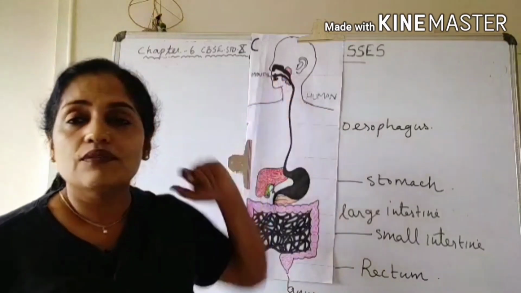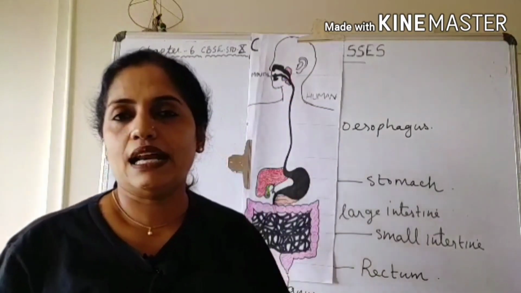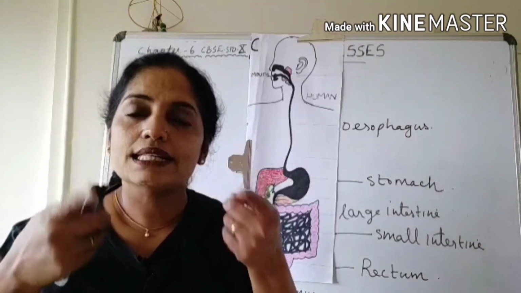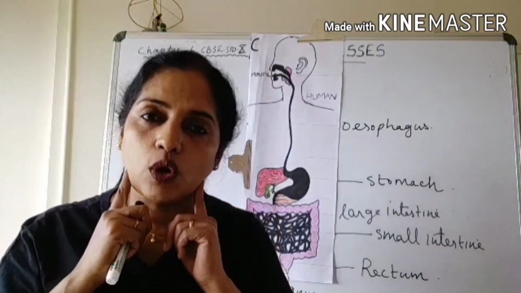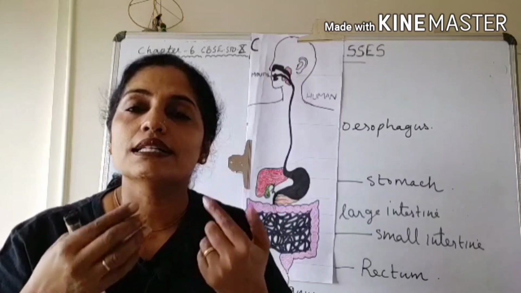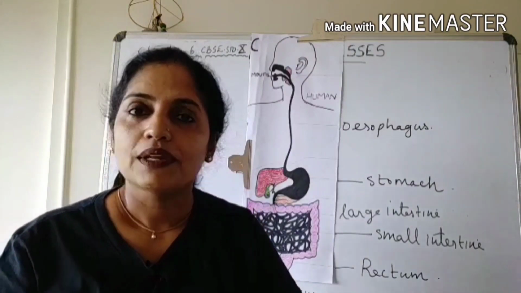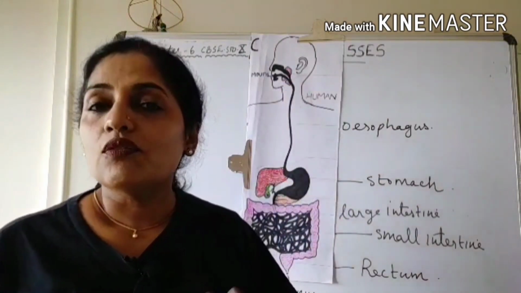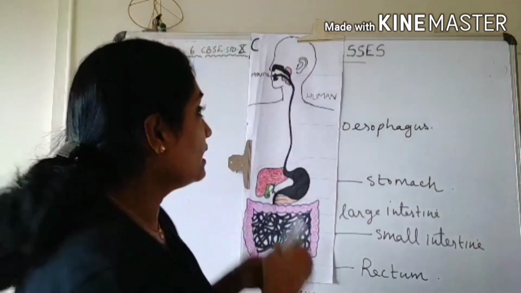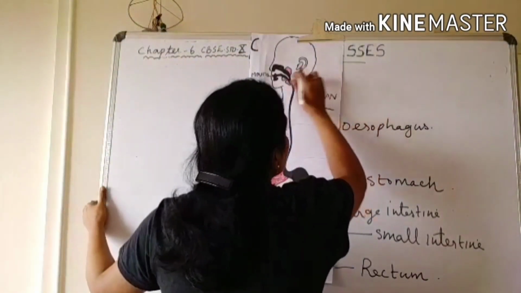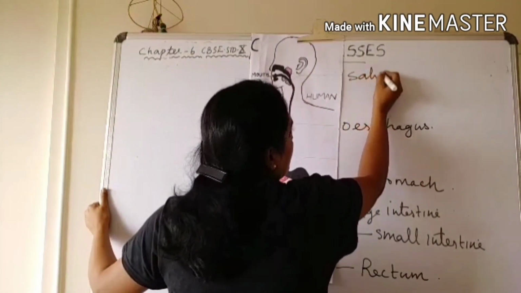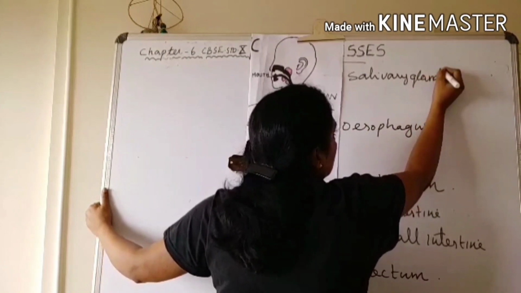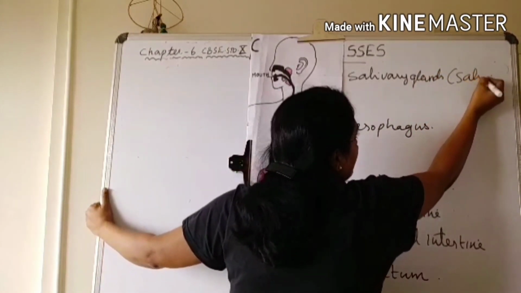And here we have 3 pairs of salivary glands, one on either side of our upper jaw, the second pair on either side of our lower jaw, and the third pair just below our tongue. And here these salivary glands produce what? Saliva. These are salivary glands, they produce saliva.